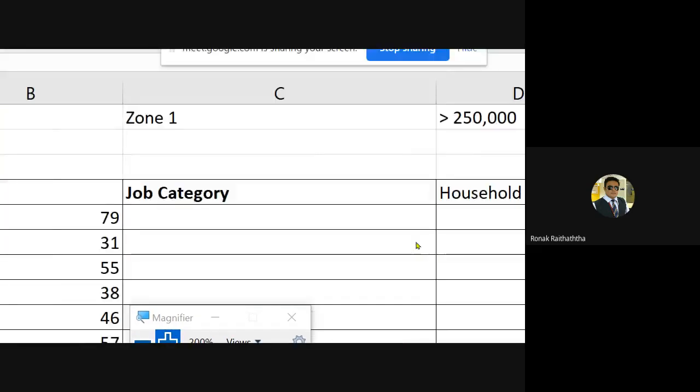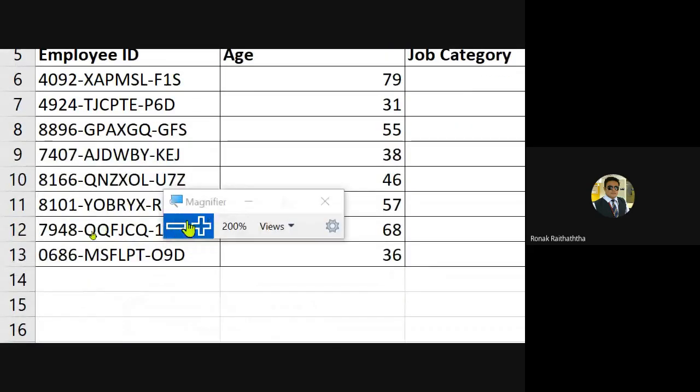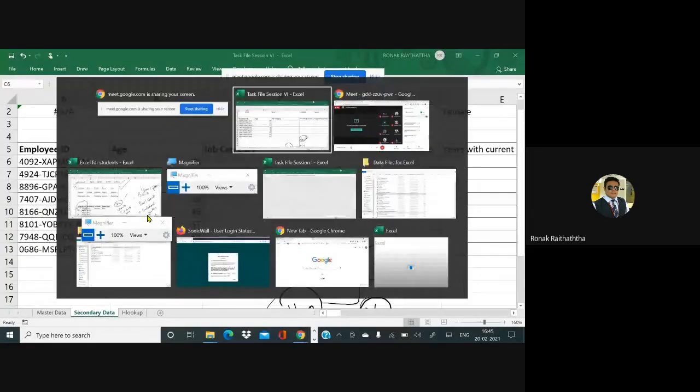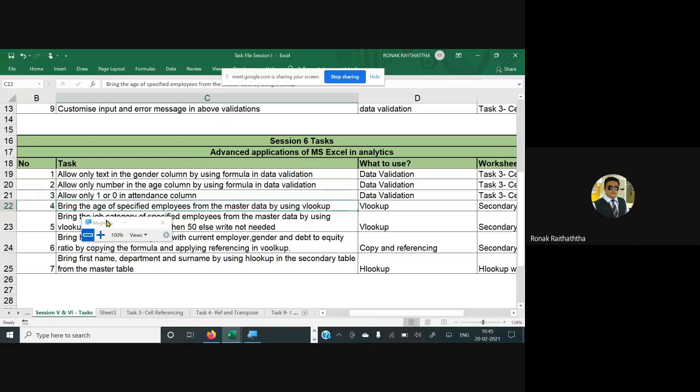Okay, based on this, I would just be testing the knowledge of the students now. Let's go to the next task. Let's see what's the requirement of the next task. Bring the job category of specified employees from the master data by using VLOOKUP only if the age is more than 50, else write not needed.